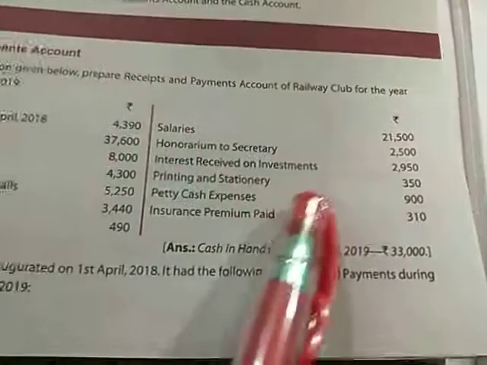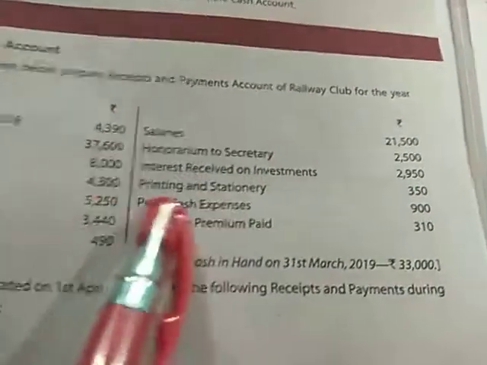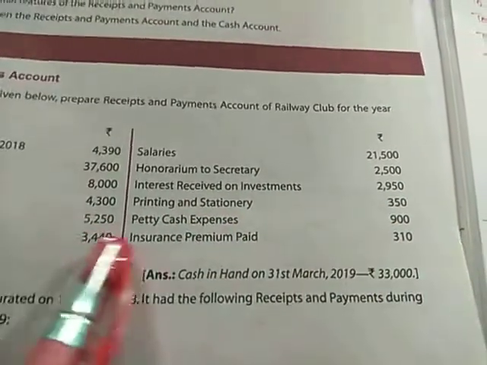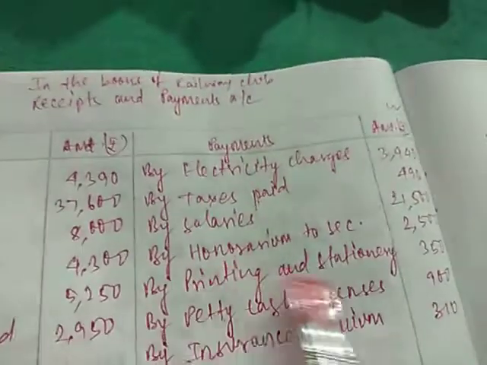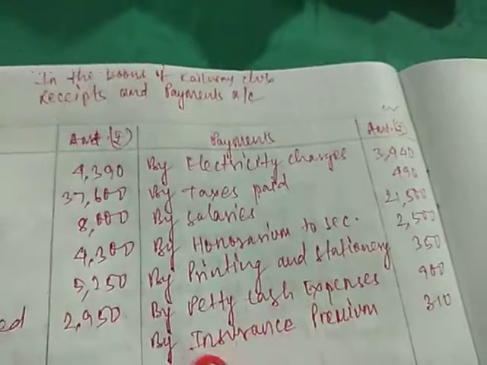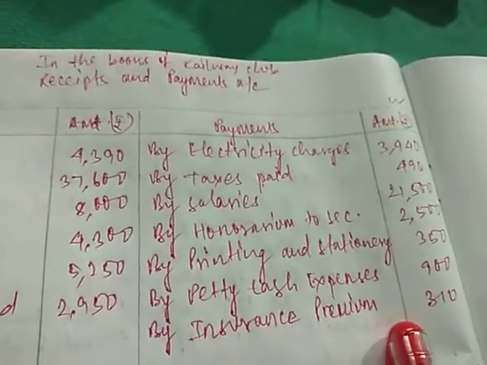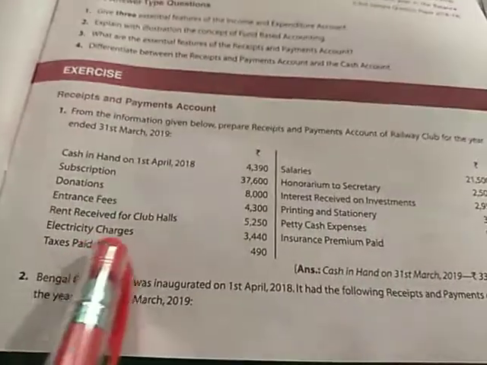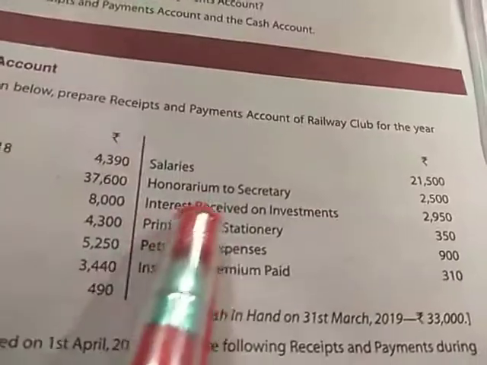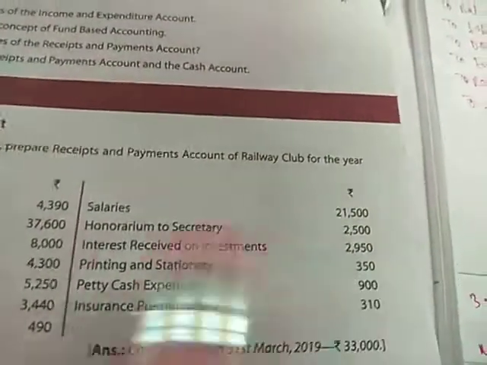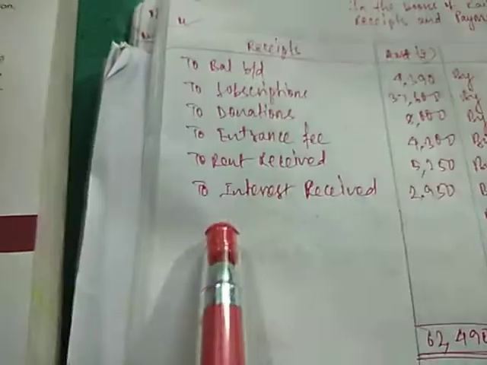Next we have printing and stationery 350, petty cash expenses 900 and insurance premium paid 310. All the items are written here. By printing and stationery 350, by petty cash expenses 900 and by insurance premium 310. So here we can see all the items are written. Interest received, one item was there. Interest received on investment 2,950. This is a receipt, so this will come on the receipt side.